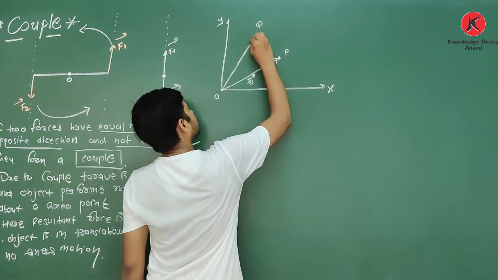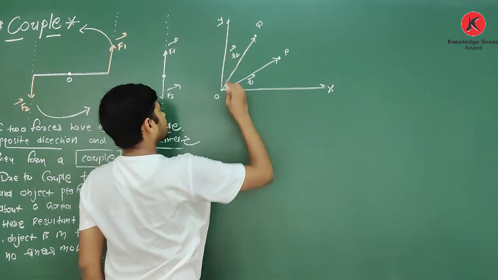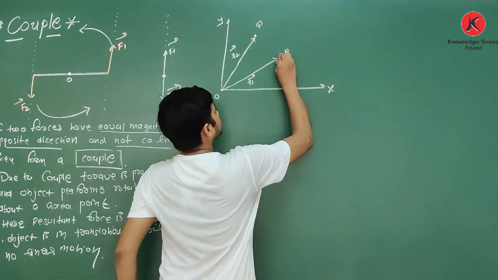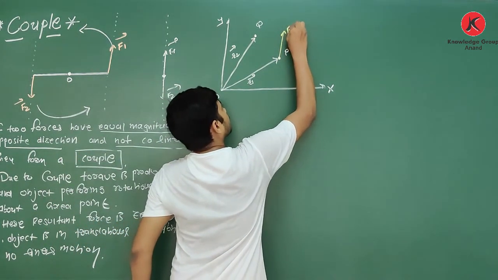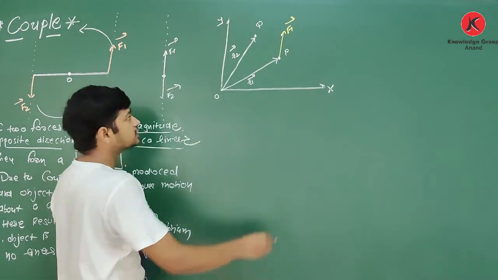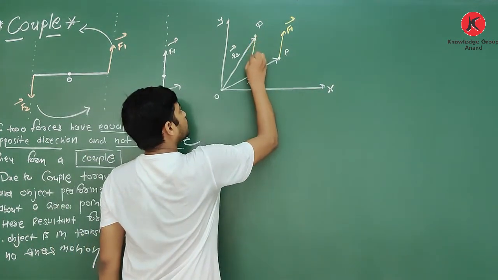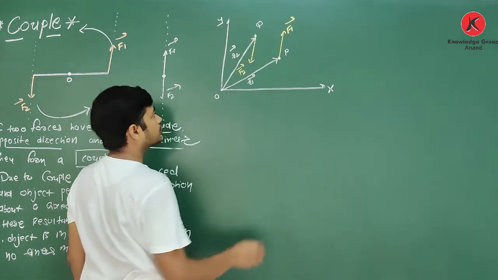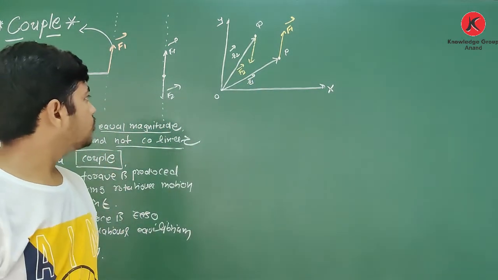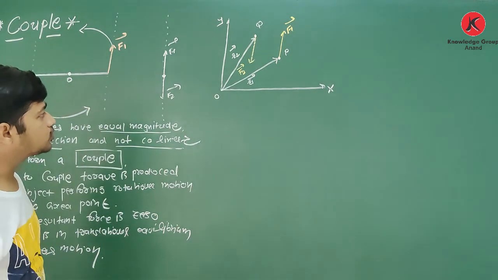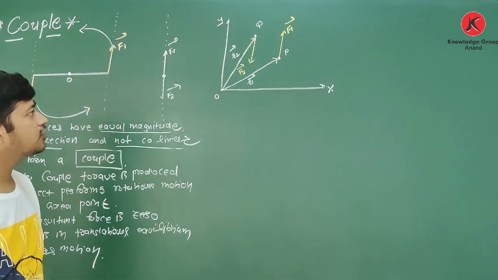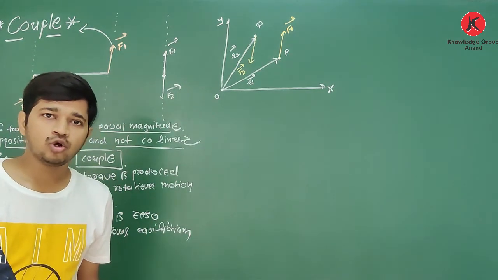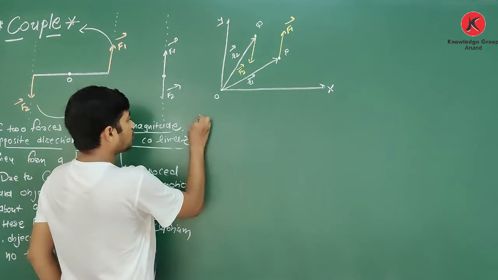Position vector of point Q is R2. Force acting on point P is F1. Force acting on point Q is F2. Like this. Any doubt? So yes, we have two particles P and Q. Their position vectors are R1 and R2, and forces acting on them are F1 and F2. Clear about this?